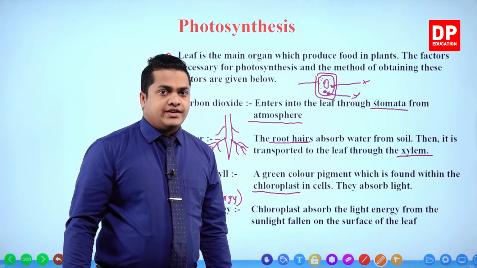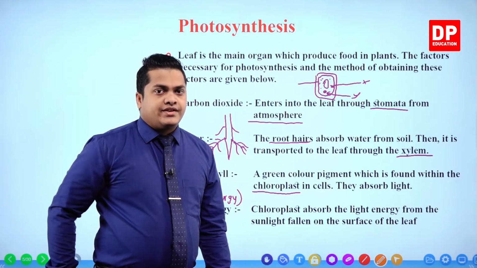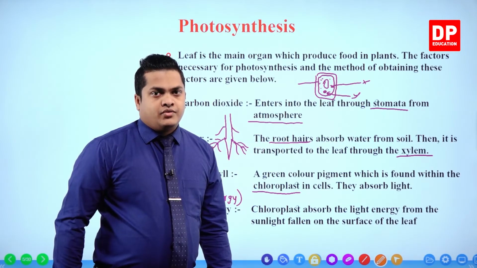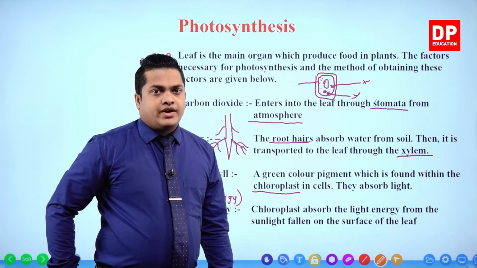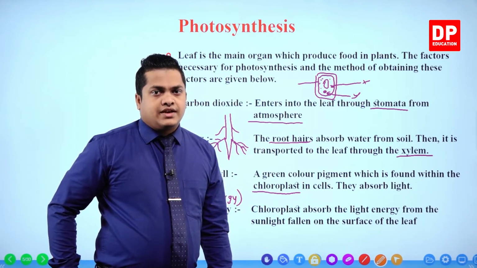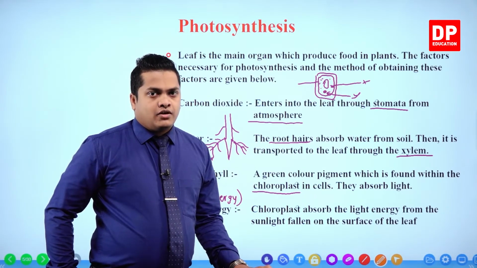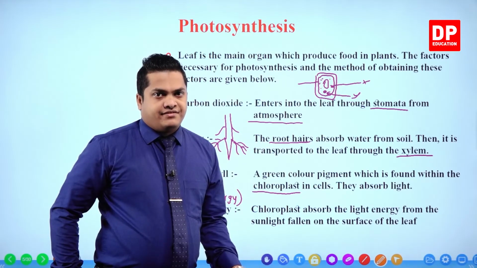That's why I told you that it is an internal factor, the only internal factor which is contained within the plant itself. These things are produced within the cells of the plant leaf.